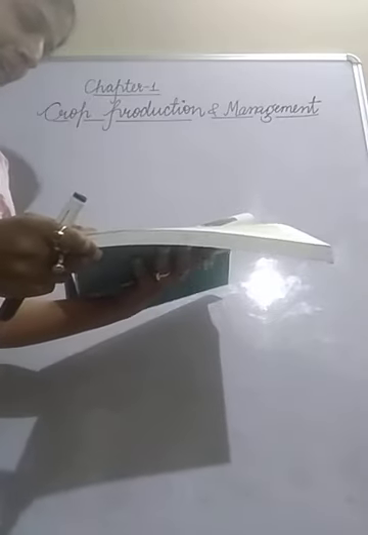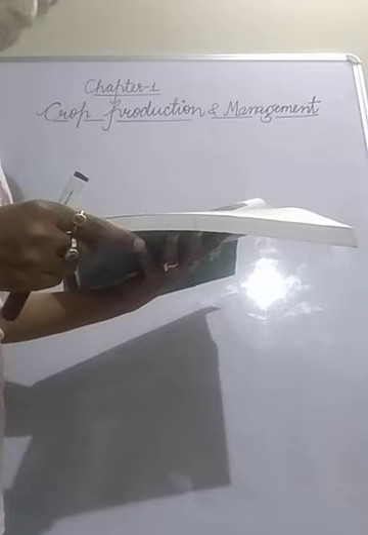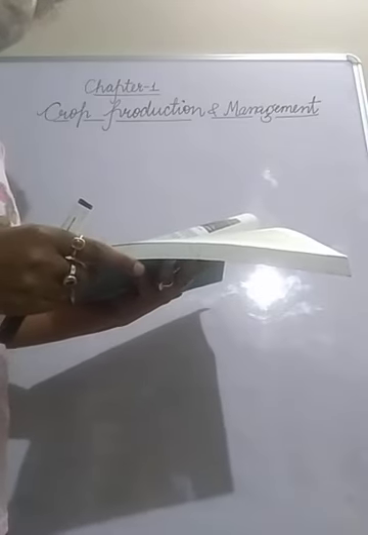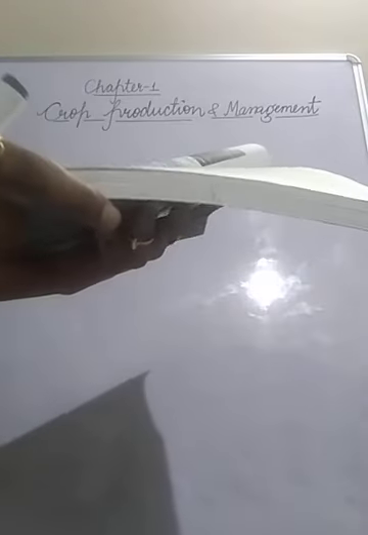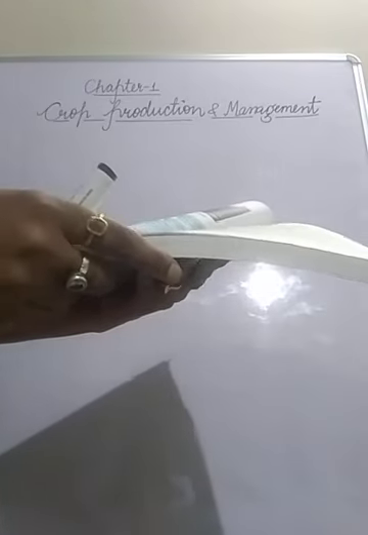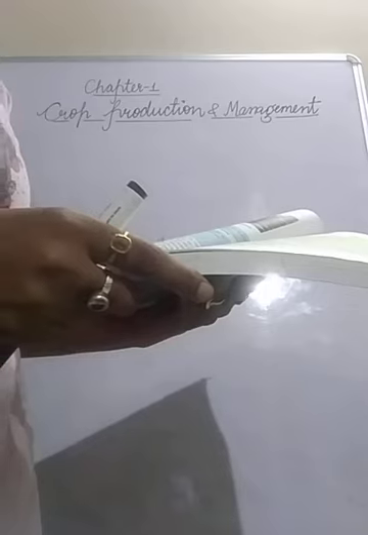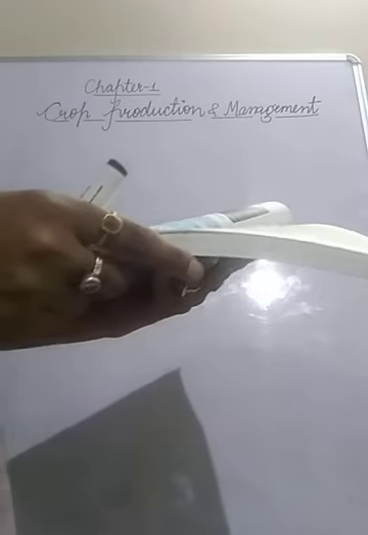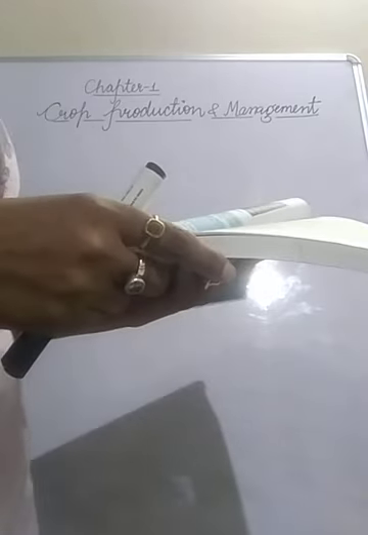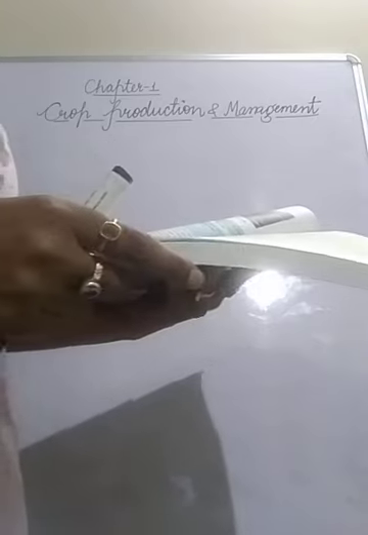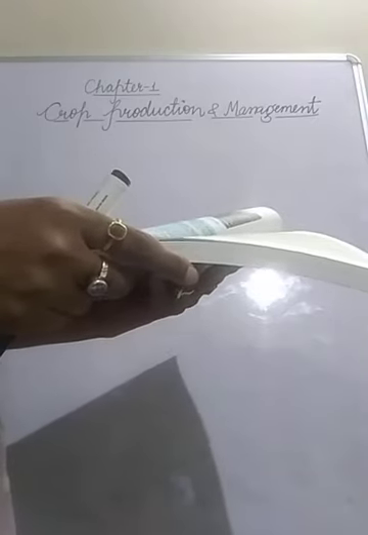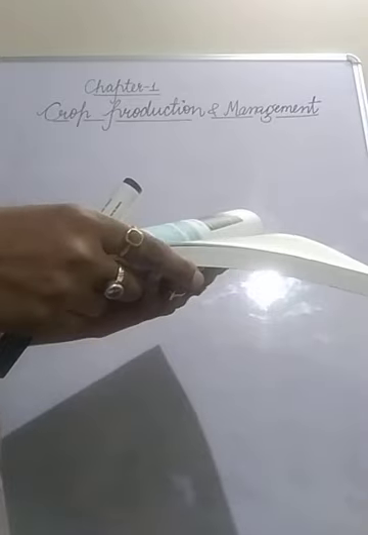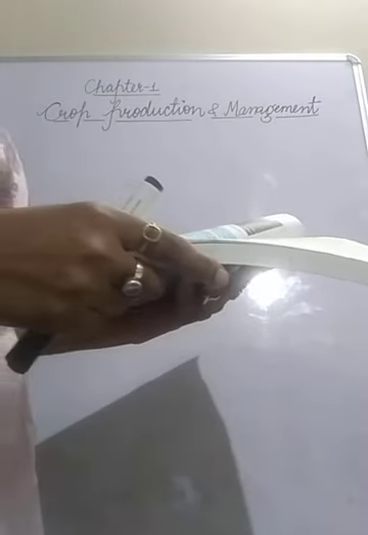Now the exercise. Question number 1 is select the correct word from the following list and fill in the blanks. The words given to you are float, water, crop, nutrients and preparation. First fill in the blank: the same kind of plants grown and cultivated on a large scale at a place is called dash.